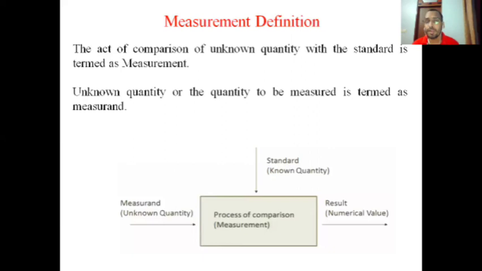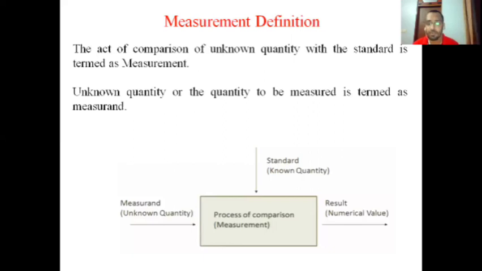And the unknown quantity which is to be measured is termed as the measurand. There is a block diagram of measurement, in which the unknown quantity, the measurand, and the standard come in, and in between there is a process of comparison, and you will get the result. And the result is always a numerical value.